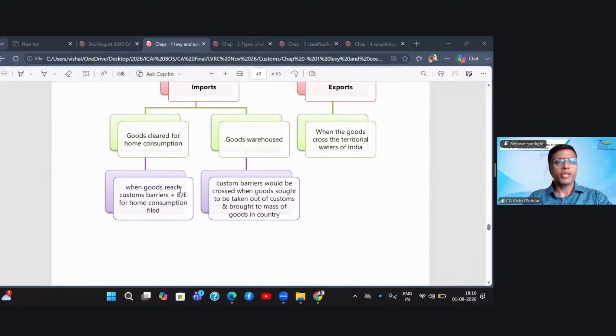So, in case of import, the taxable event will happen when the goods are cleared for home consumption. That is, they are cleared from the customs by the importer by filing the bill of entry. Now, customs law also provides a special provision which we are going to study in a later chapter, that is of warehousing.